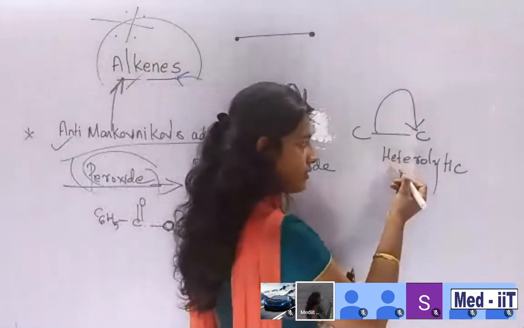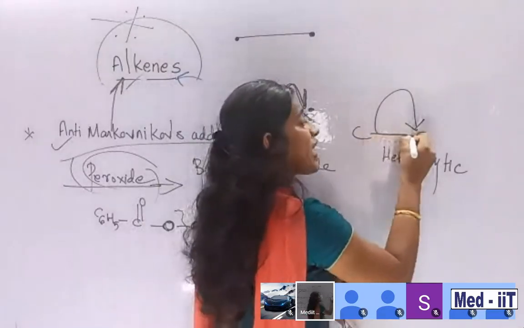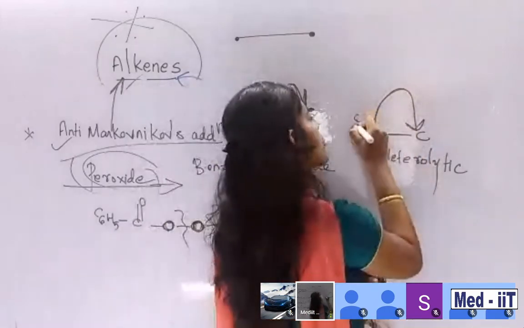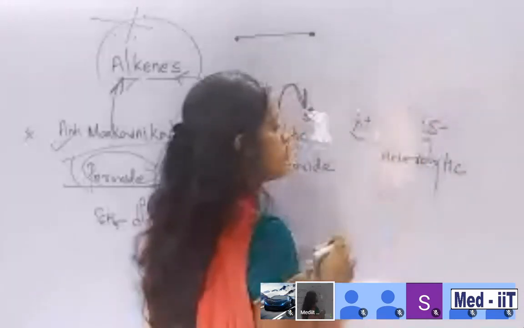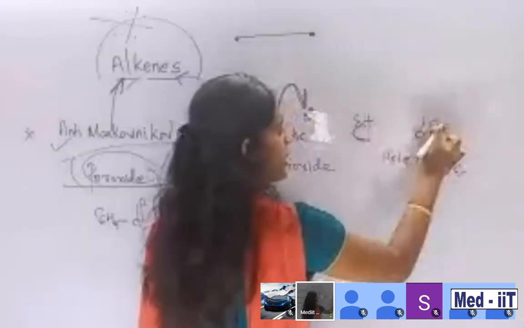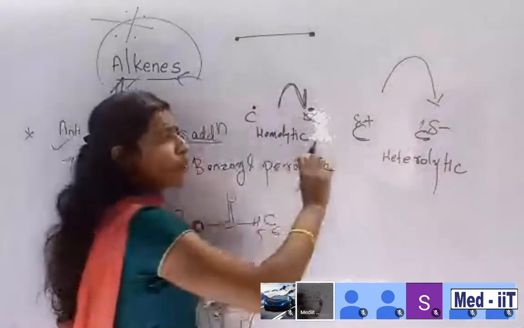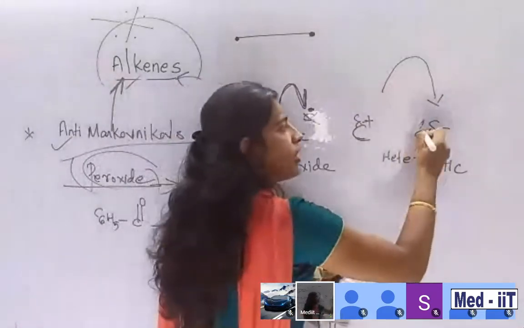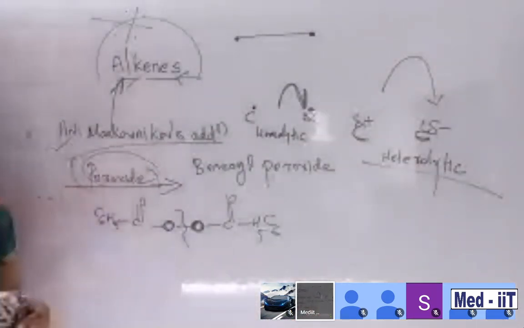And then heterolytic fission. Look, in heterolytic fission, the bond is completely shifted to one carbon. So it will get a positive charge and the other will get a negative charge. After the bond breaks, one is positive and this one is negative. The bond has shifted completely here, both electrons of the bond going to one carbon. This type of bond cleavage is called heterolytic bond cleavage.